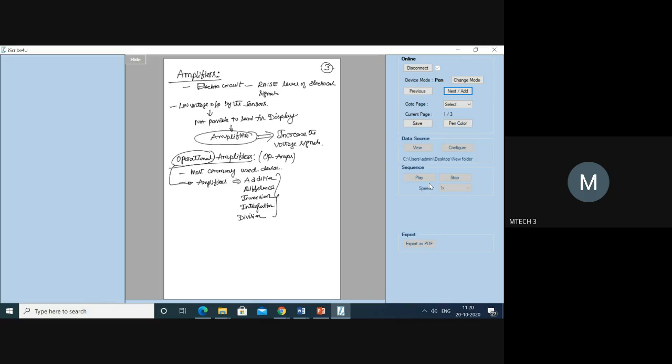Now, as we are going to use this amplifier to do so many operations, we call this amplifier operational. The word operational is because I am going to use it to carry out various mathematical operations. That's why we call this op amps or operational amplifiers. Is it clear to you? Are you understanding clearly?